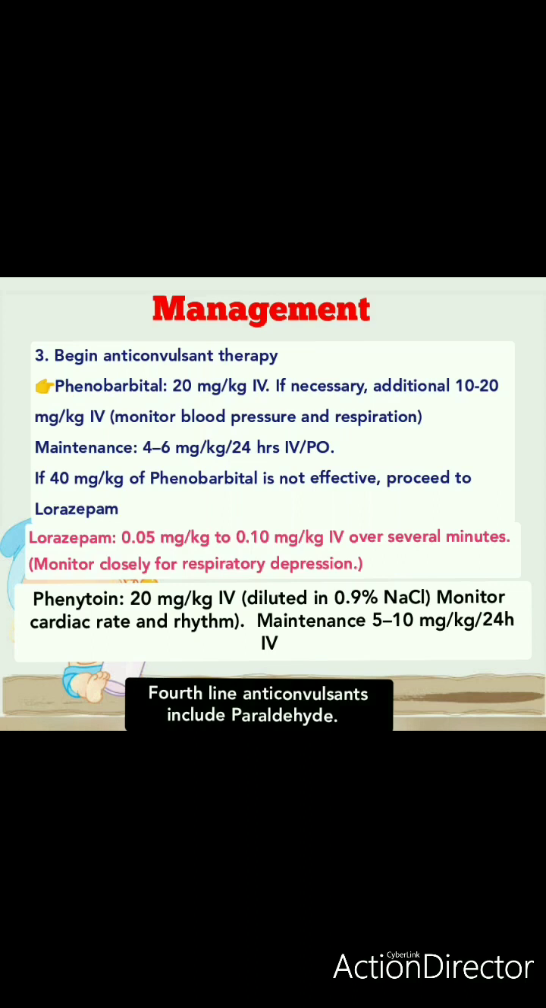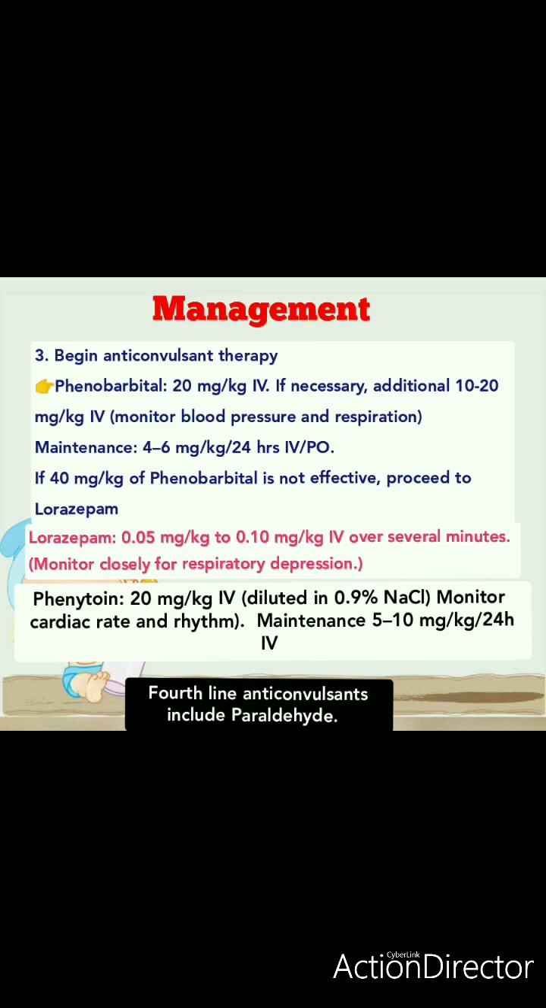So the first line anticonvulsant drug that we use is phenobarbital. Okay, 20 mg per kg IV you need to give. If necessary, an additional 10 to 20 mg per kg can also be given. Okay, likewise you have to monitor the blood pressure and respiration. Okay, फिर इसका मेंटेनेंस डोज 4 to 6 mg per kg per 24 hours IV और पर ओरल हम मेंटेन कर सकते हैं, ठीक है.